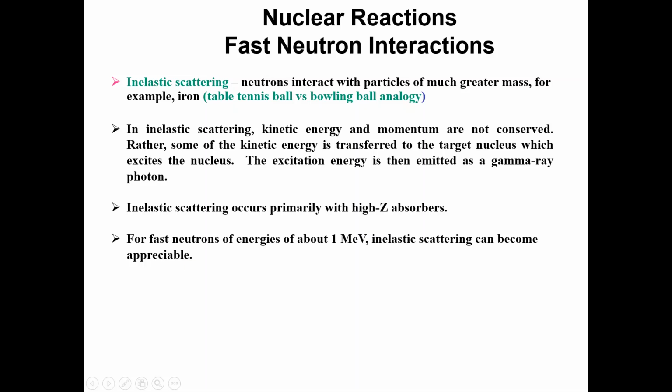For fast neutrons of energies of about 1 mega electron volt, inelastic scattering can become appreciable. This fact should be noted.